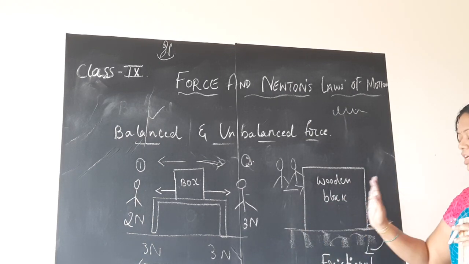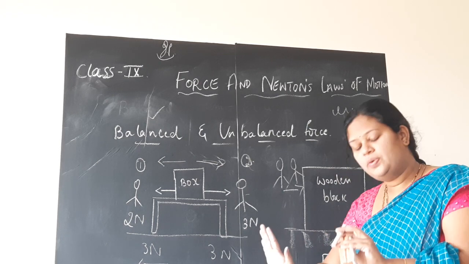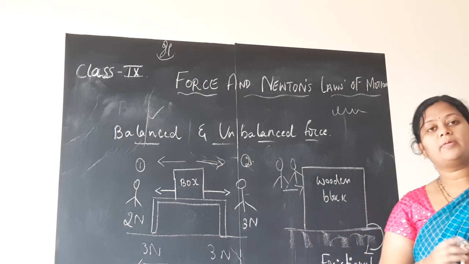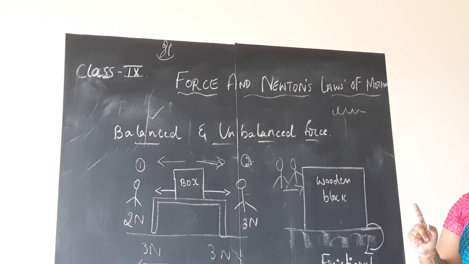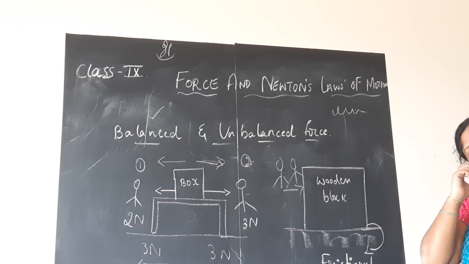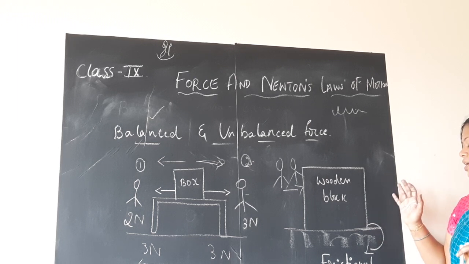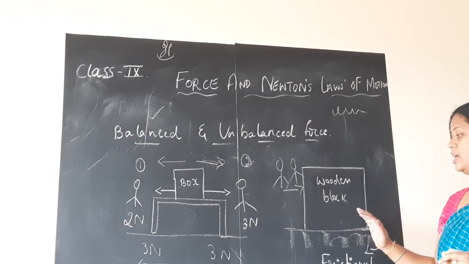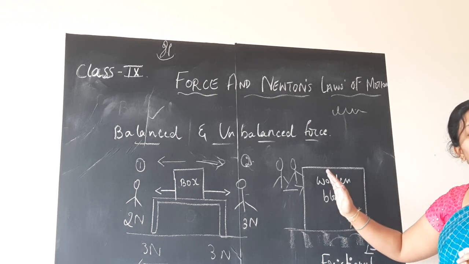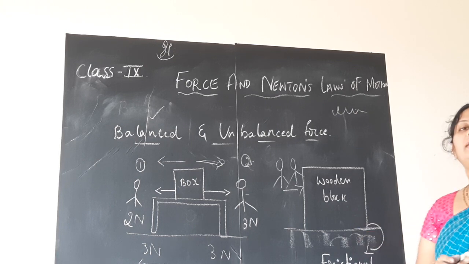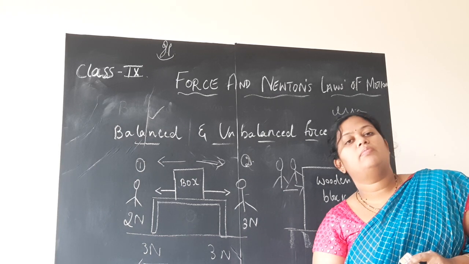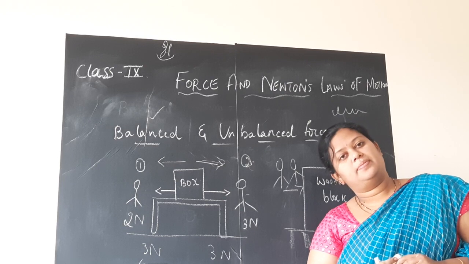Here also, even though I am trying to push the heavier wooden block, it is not at all moving. Why? One force acting on the wooden block is the force which is applied by me or by this person. The other force which is avoiding it from moving forward is the frictional force which is present between the wooden block and the floor, children.